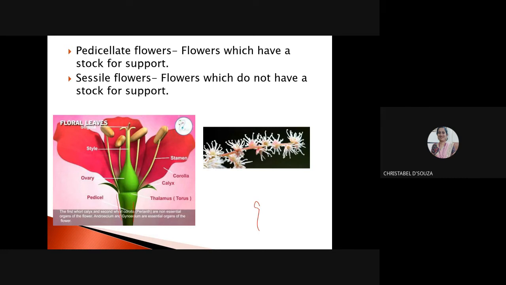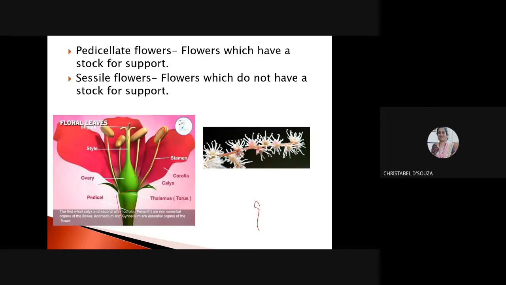Now, boys, once again, this is a very, very clear diagram. Can you see this ovary, style, and the stigma? This stamen is made up of filament and anther. A very clear diagram, filament and anther. This is known as the thalamus, on which the whorls are placed.